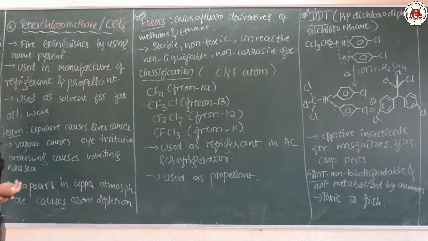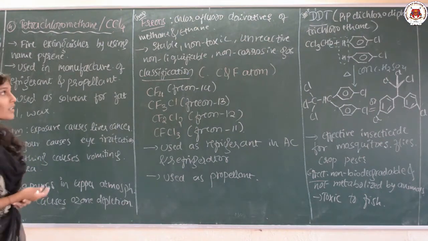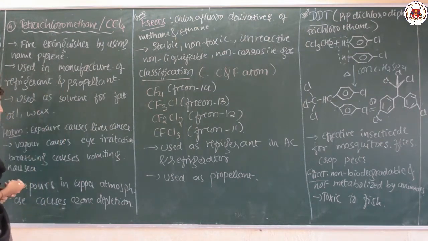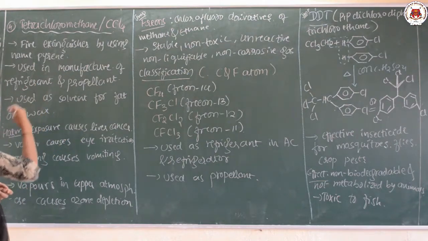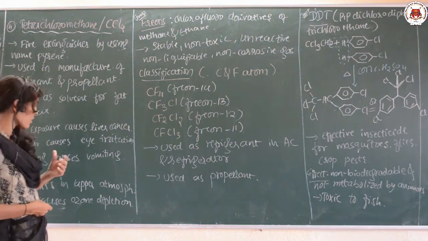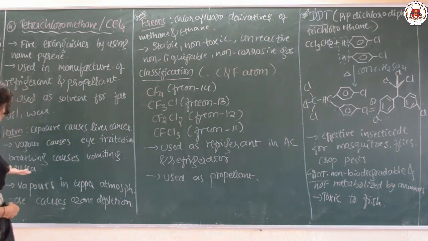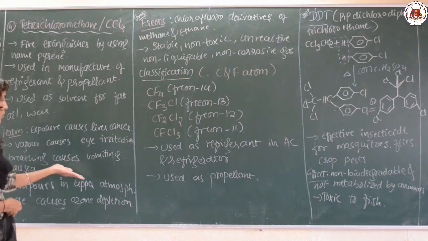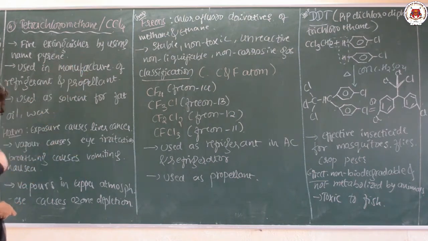And what is the harm or demerit of CCl4? Its exposure causes liver cancer, and its vapor causes eye irritation. If we breathe that vapor, it will cause vomiting sensation and nausea. All these are the impacts of CCl4 on health.